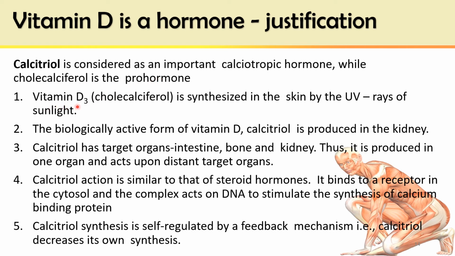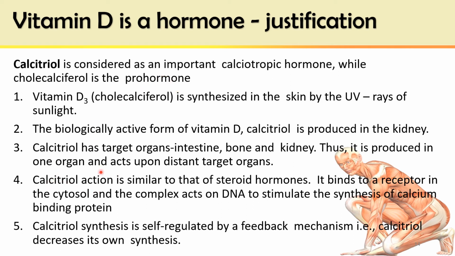Vitamin D3, cholecalciferol, is synthesized in the skin by the UV rays of sunlight. So it is synthesized in one tissue and performs action on other tissues. The biologically active form of vitamin D, calcitriol, is also produced in the kidney, another different organ. But the target organs are intestine, bone, and kidney. Thus, it is produced in one organ and acts upon distant target organs, which is a function of hormones.